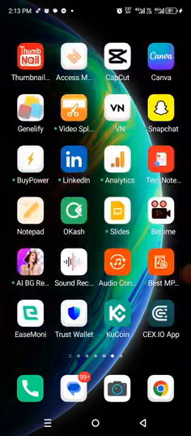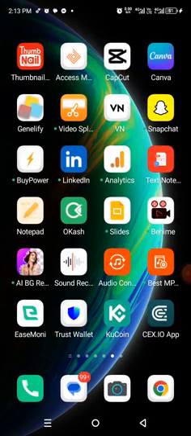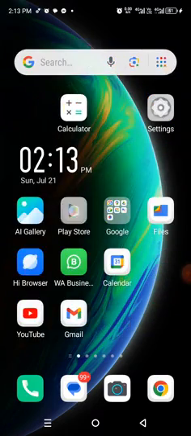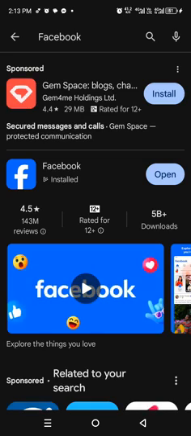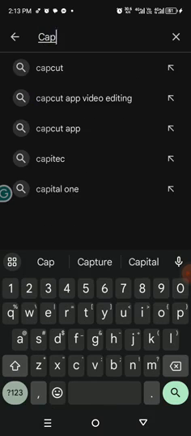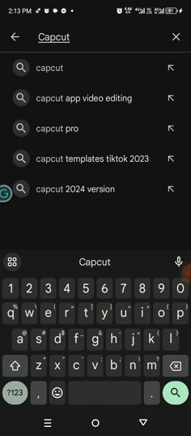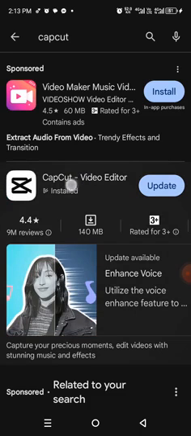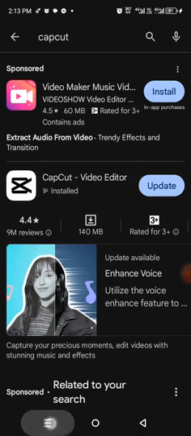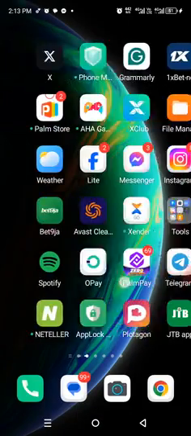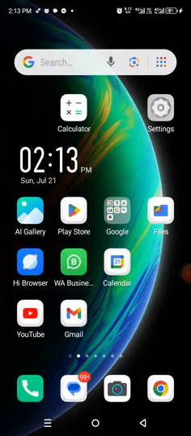I believe you must have downloaded CapCut, this very app. If you don't have this app, CapCut, go to Play Store and search for CapCut. Look at it, this is it. Then you download it. When you download this, install it. Okay? When you install it, then you open it. That's what you'll be using to edit your video.